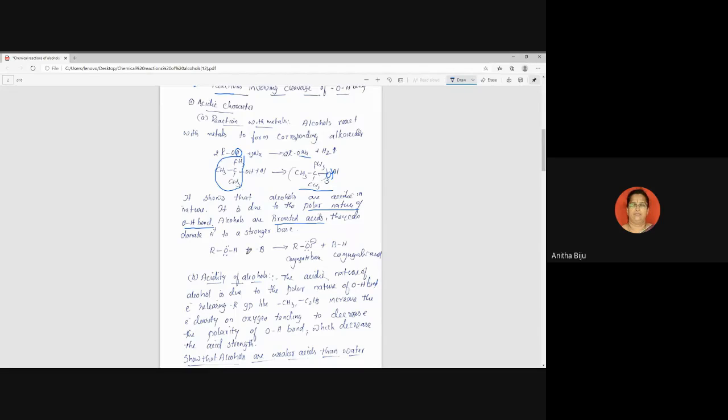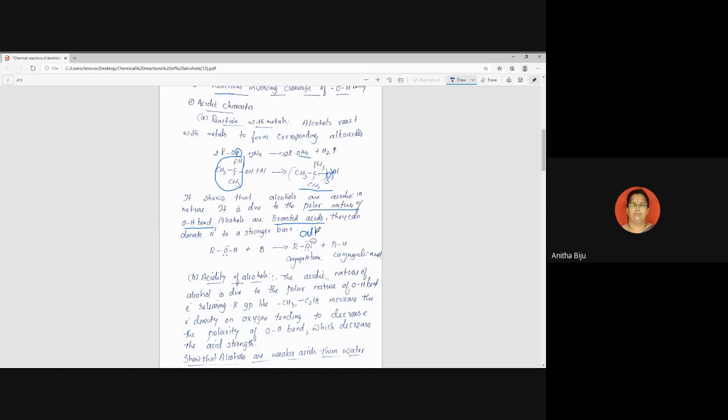Look at the equation, ROH plus B. And since it is a Bronsted acid, alcohol loses H plus. So when it loses H plus, this pair of electrons comes back to oxygen. That's why 3 lone pairs of electrons are there and there is a minus charge. You can write the name of this product. It is called the alkoxide ion. Write the name. It is important.